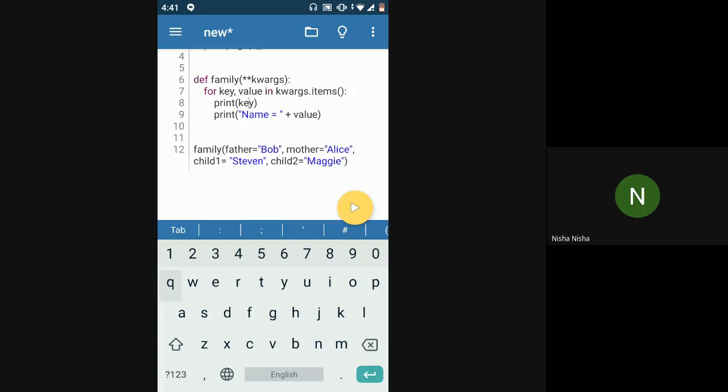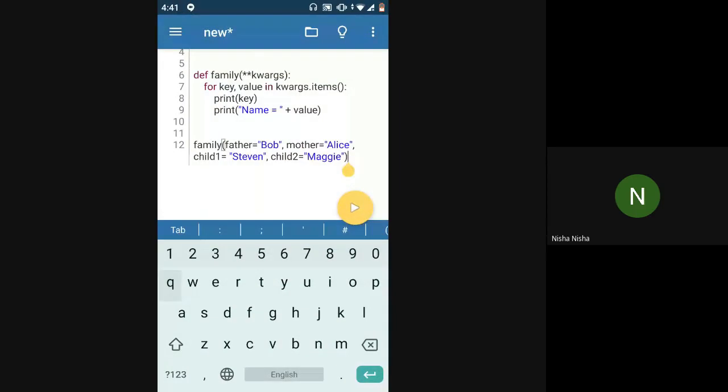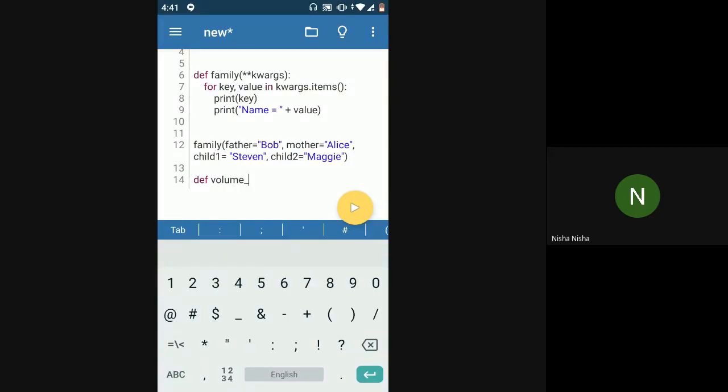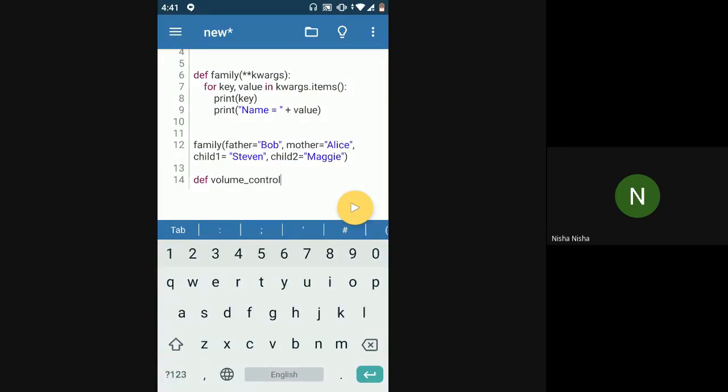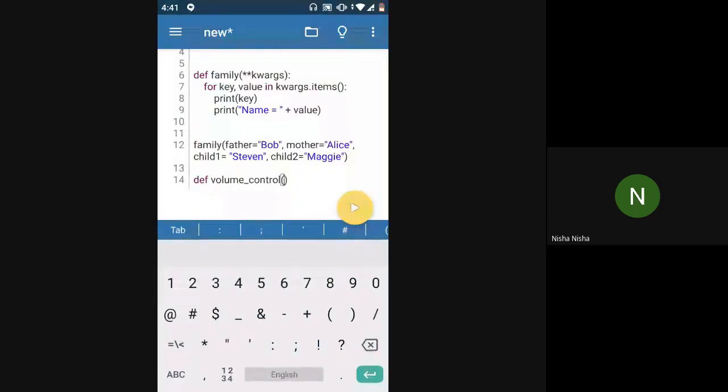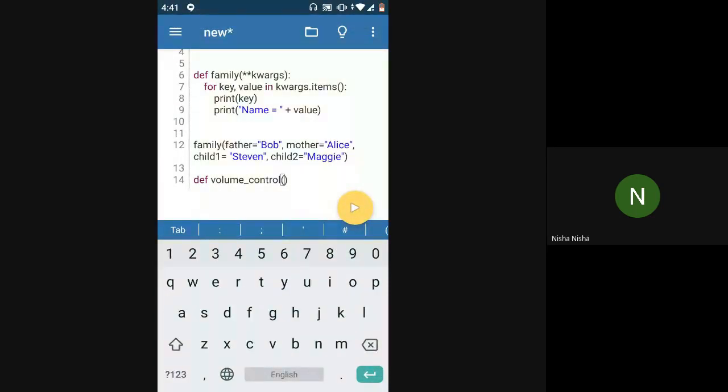Okay. There's one more concept. So now there can be times wherein you kind of know what the default value would be. You want to give a default value to each parameter, right? So let's say volume control. Okay, so volume control, and you have three values. You can either pass high, low, or medium, right? So I'd say,